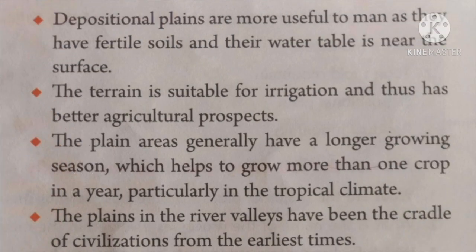Depositional plains are more useful to man as they have fertile soils, mainly alluvial soils, which are formed by the sediments brought down by the river, and their water table is near the surface. The terrain, that is landform, is suitable for irrigation and thus has better agriculture prospects. The plain areas generally have a longer growing season, which helps to grow more than one crop in a year, particularly in the tropical climate.